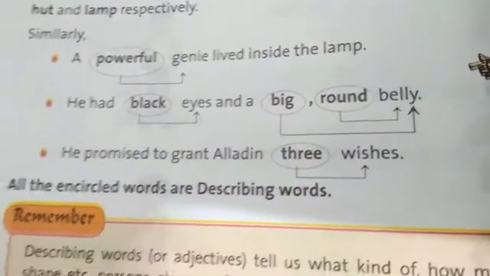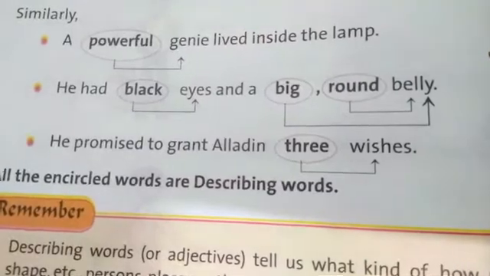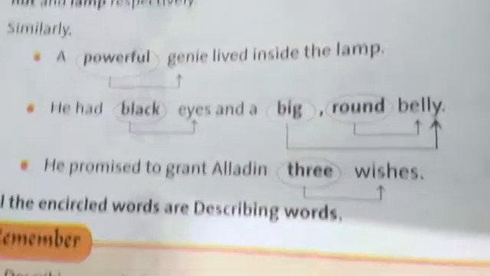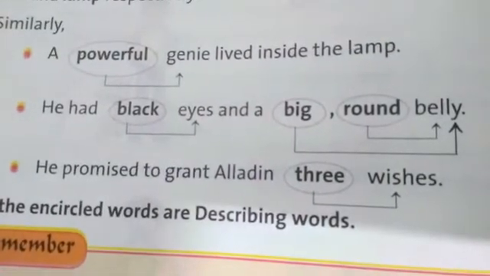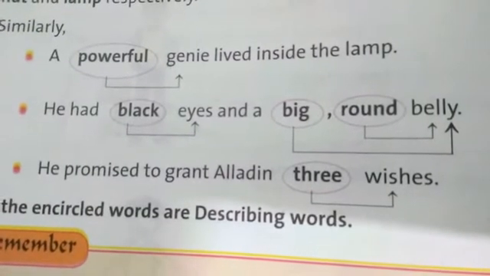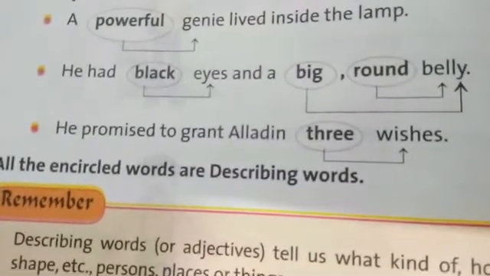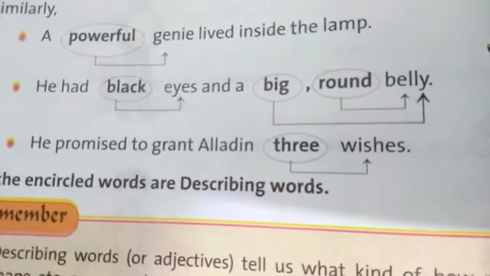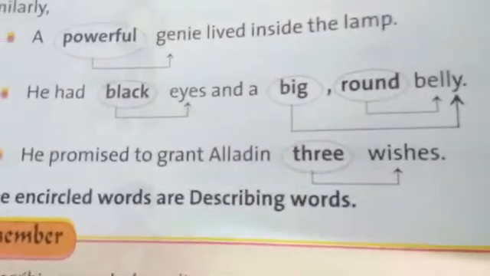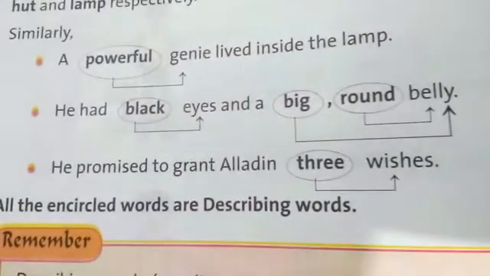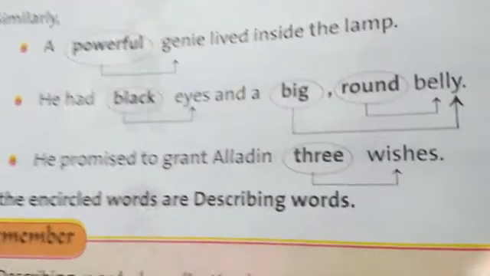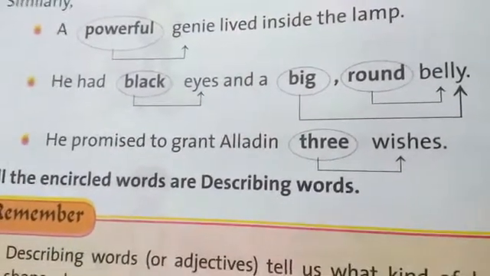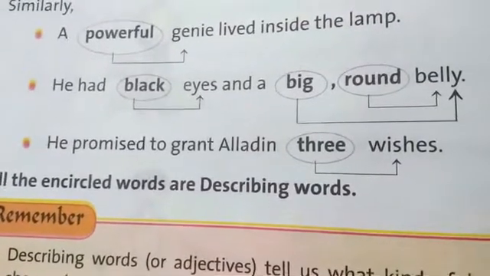Now similarly we will take some more sentences. A powerful genie lived inside the lamp. Here you can see that the word powerful is describing genie. What type of genie is it? Powerful. He had black eyes and a big round belly. You can see that here the word black is describing eyes, and two words, big and round, are describing belly. Belly means stomach. So what type of belly does he have? He has a big and round belly.